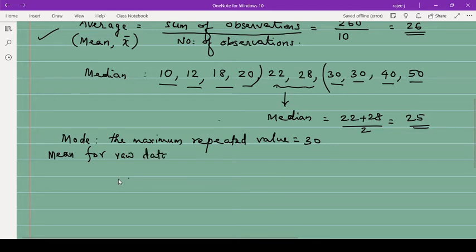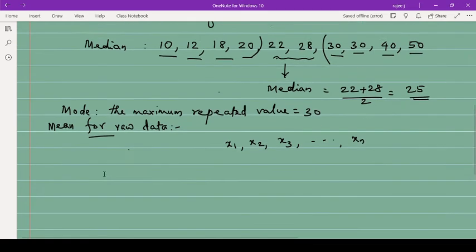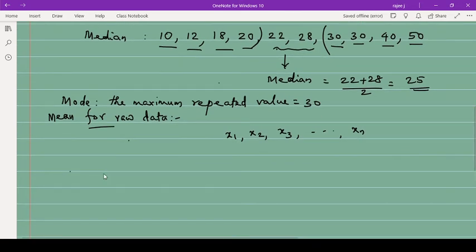The formula is given by, suppose x1, x2, x3, etc., xn are some values. Then the mean x bar is given by x bar equal to x1 plus x2 plus x3 plus etc. plus xn divided by the number of observations. Suppose these are n values. So the number of observations, you will write as small n.